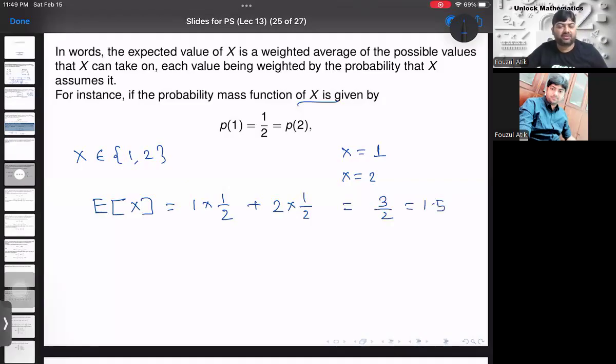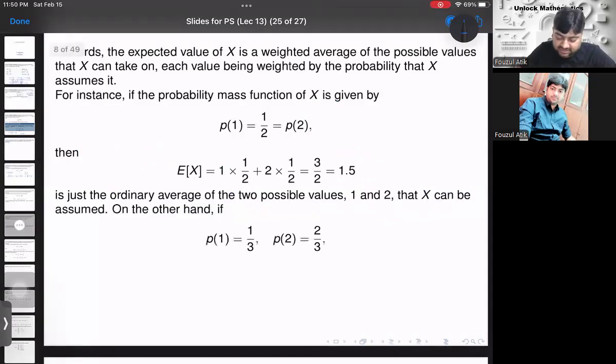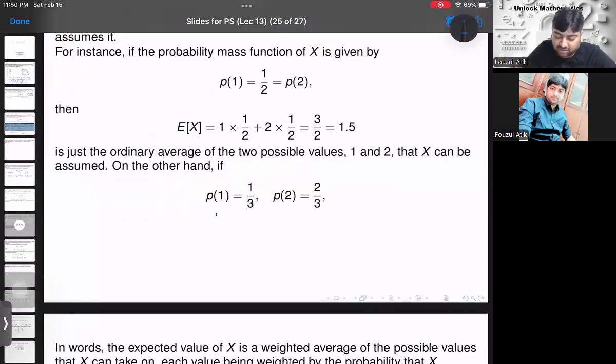So in this case, it is our actual average, right? Now see why this is the actual average: because the probabilities are the same. Both the cases, probabilities are the same. So in this case, the weighted average is actually coming up like a normal average of the numbers 1 and 2, right? On the other hand, if you check these values, the probability of getting 1 is 1 by 3 and the probability of getting 2 is 2 by 3. So the random variable is the same. It will take the values 1 and 2.